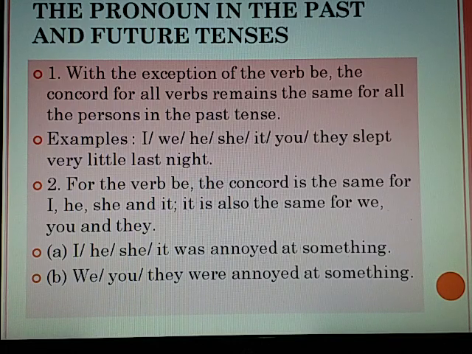For the verb be, the concord is the same for I, he, she and it. It is also the same for we, you and they. I, he, she, it was annoyed at something. We, you, they were annoyed at something.